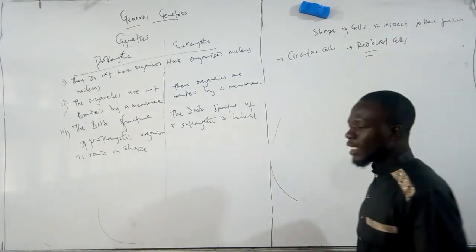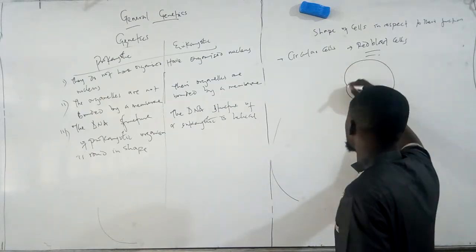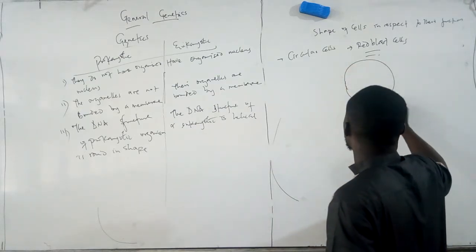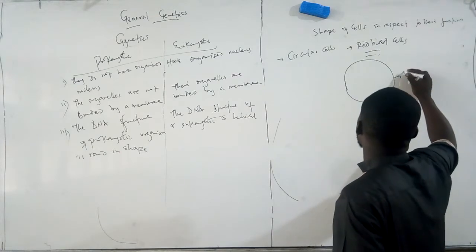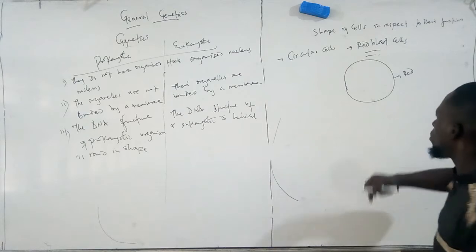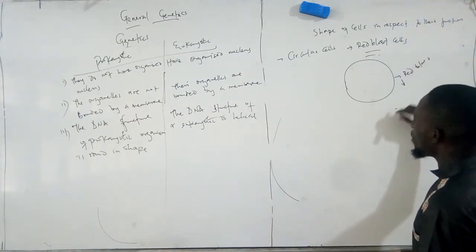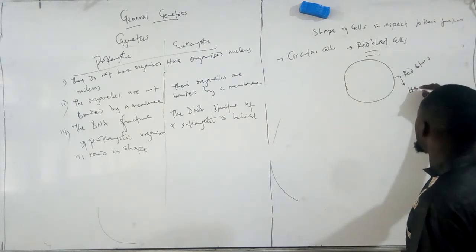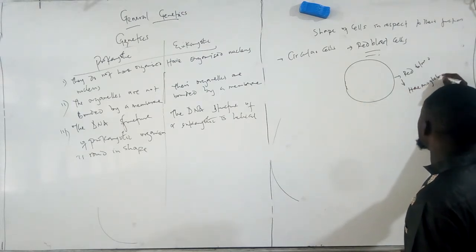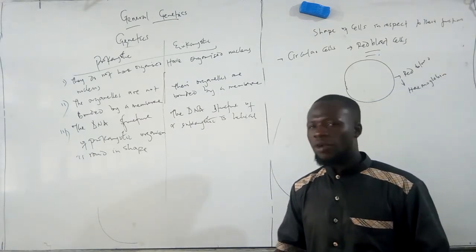Now you can clearly see that the red blood cell is circular or round in shape, which is given a red color by the presence of a protein known as hemoglobin. So the red blood cell is red in color because of the pigment present in it, known as hemoglobin. But the question is, why is it round? Why is it not rectangular? Or why is it not another shape?